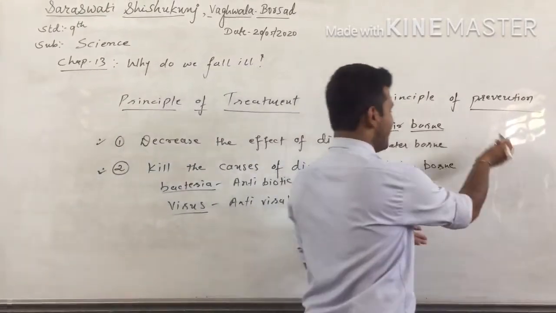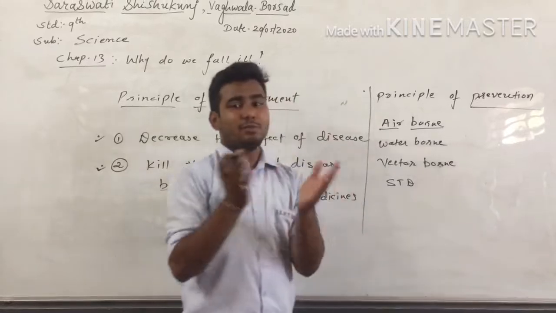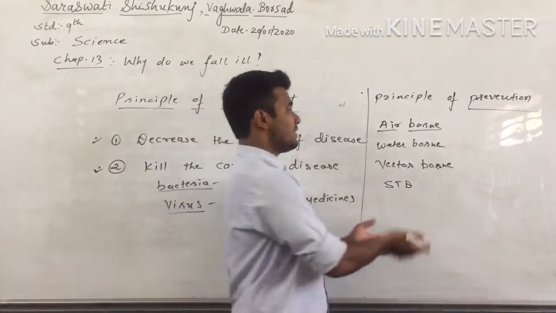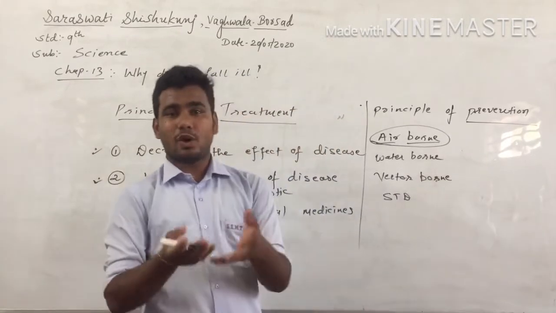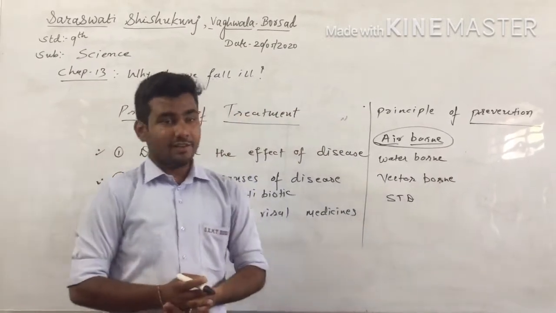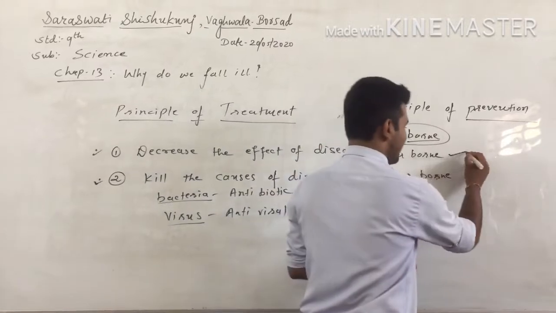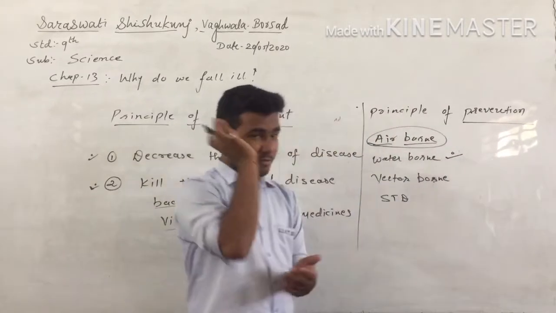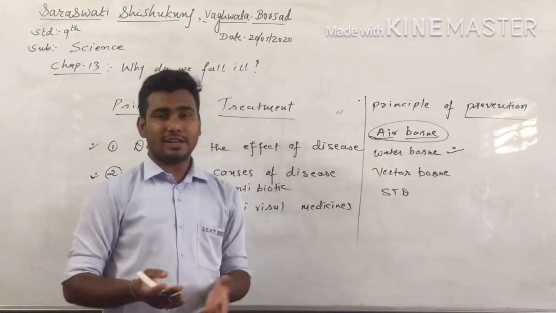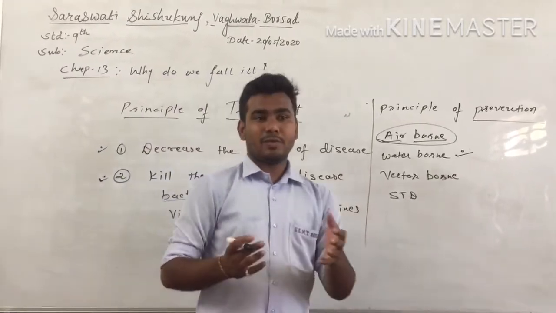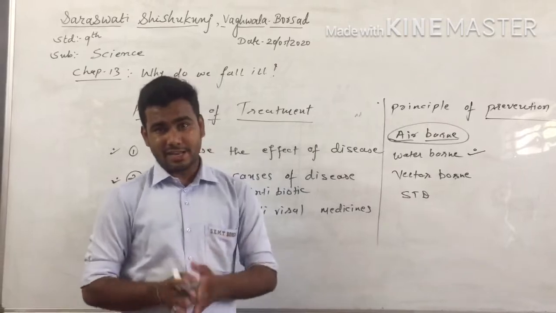So we must keep our atmosphere clean. If our atmosphere is clean and pure, there are fewer chances to cause airborne disease. Similarly, if around us the water is clean and purified, right, there are fewer chances to cause waterborne disease.